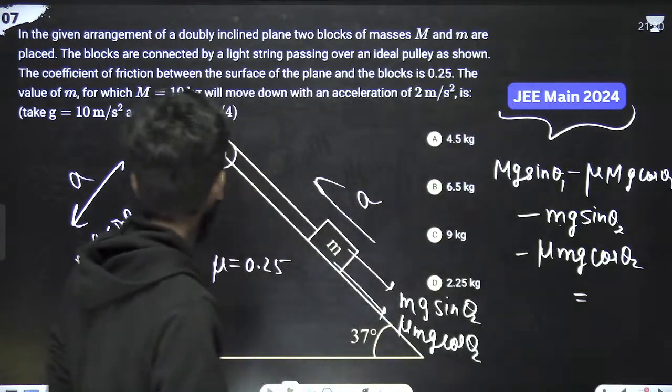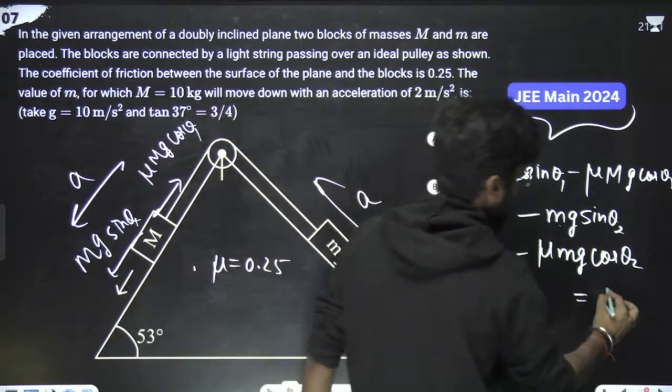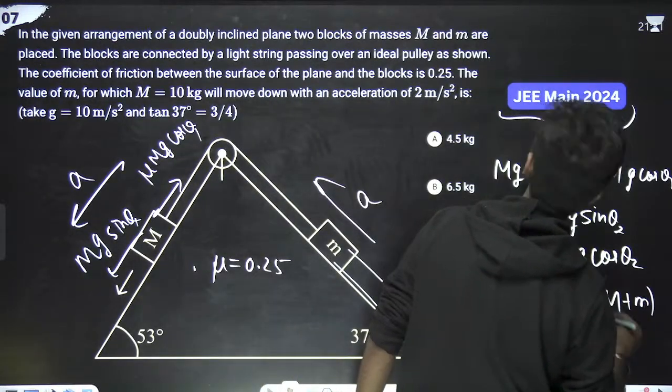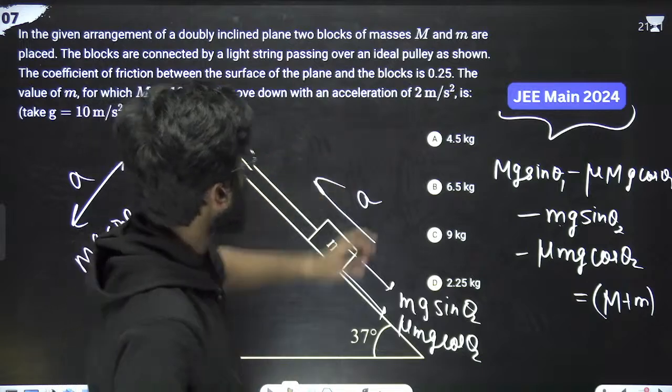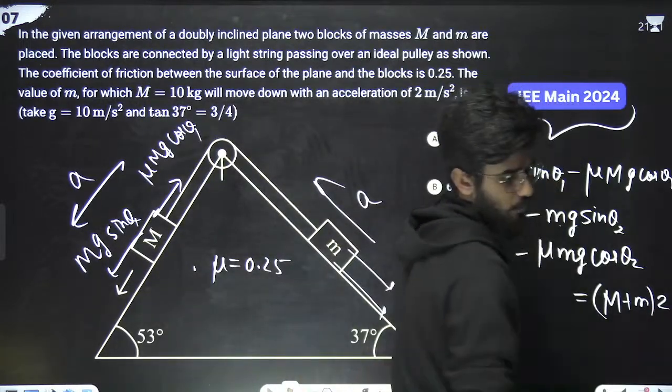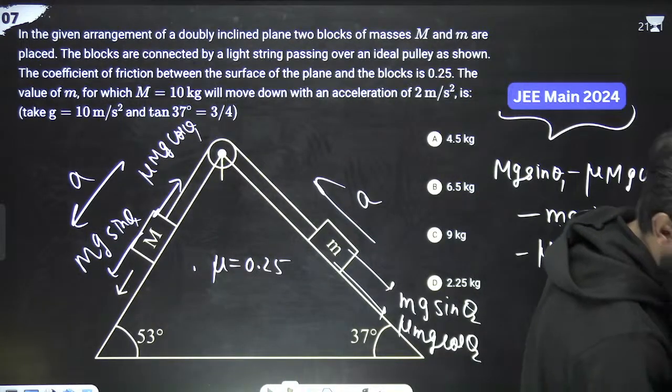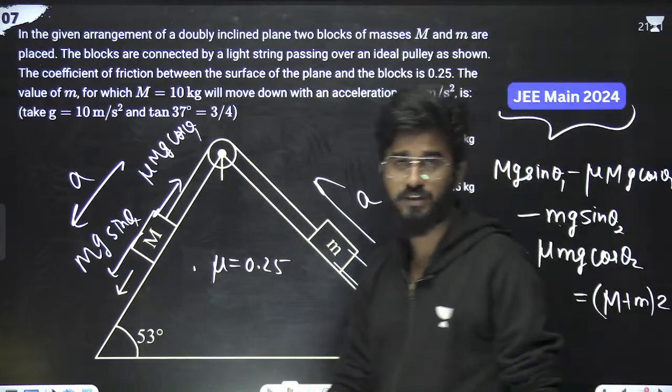Mass into acceleration. What is total mass? Capital M plus small m. Capital M plus small m into acceleration as it is given. Acceleration is what? 2 meter per second square. So 2. This is the equation. Have you made the equation? If you haven't made the equation, this is the equation.